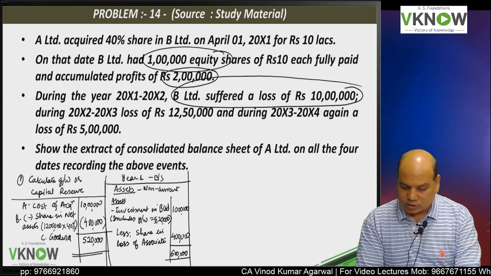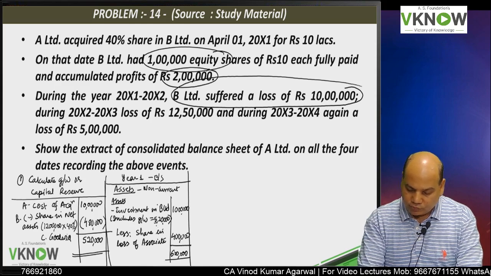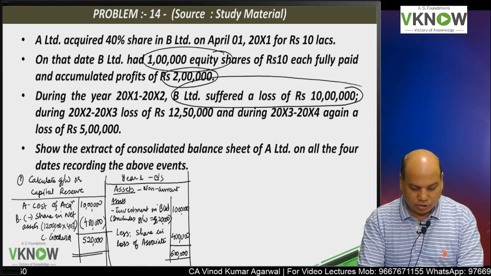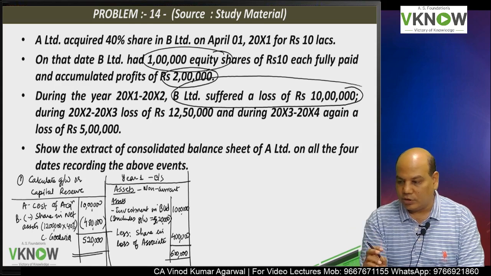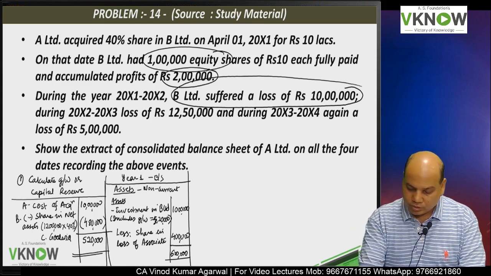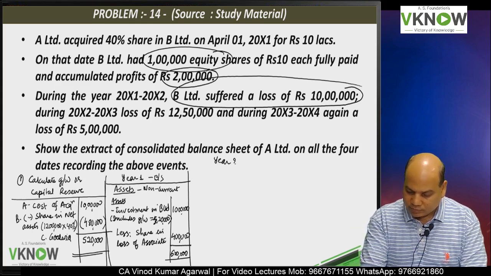In your institute answer, they have written goodwill separately in the outer column or in the inner column, and then they have taken the total 6 lakh. So either way you can present.